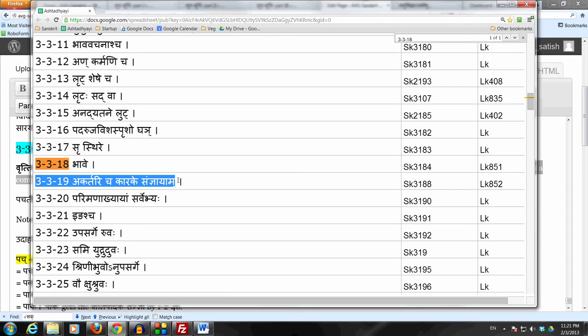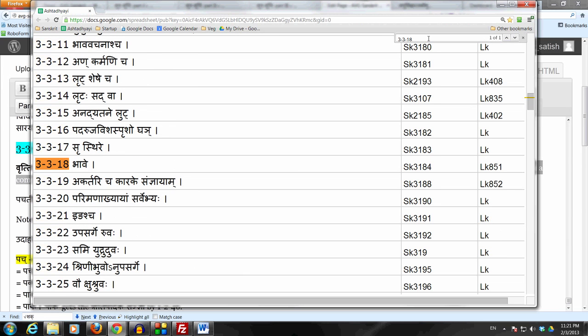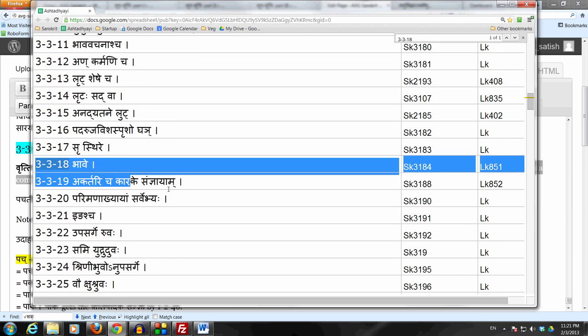Now the anuvritti of these two rules goes all the way down up to 3.3.112, Akroshe Nanyanih. That is basically all the way prior to 3.3.113, Krityalto Bahulam. So up to 3.3.112, this section of Bhave as well as Akartari Cha Karake Sanjnayam runs down all the way. This is the main section where Panini derives masculine as well as feminine nouns from verbal roots.